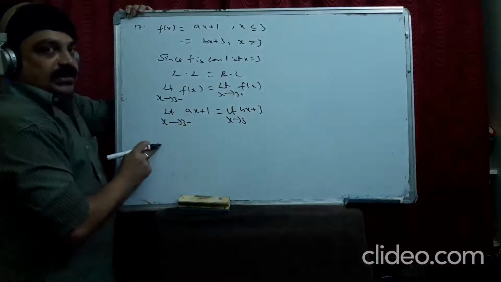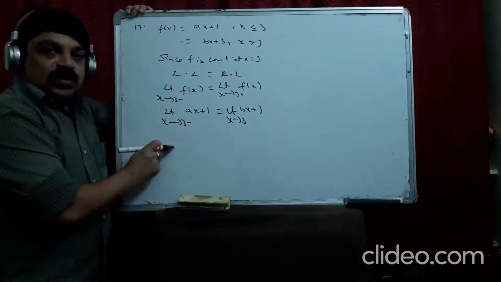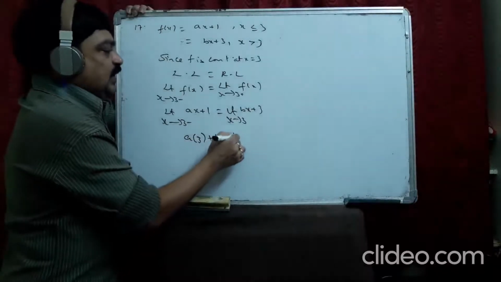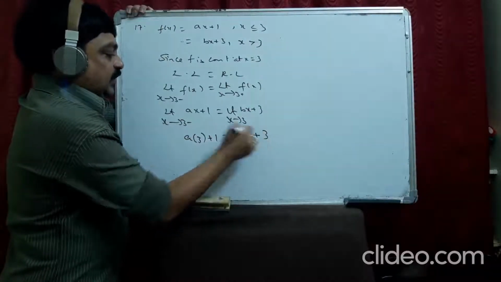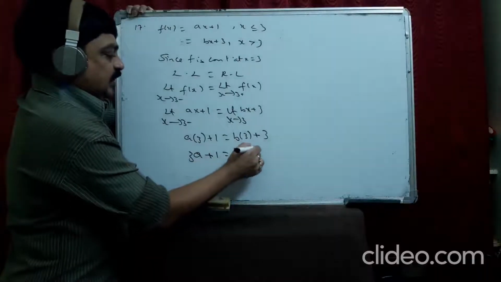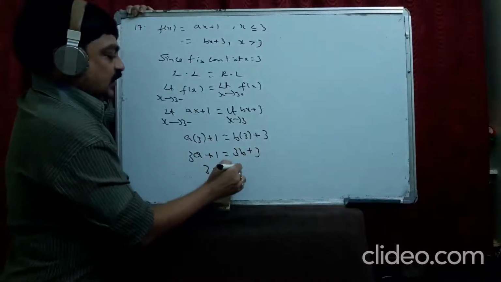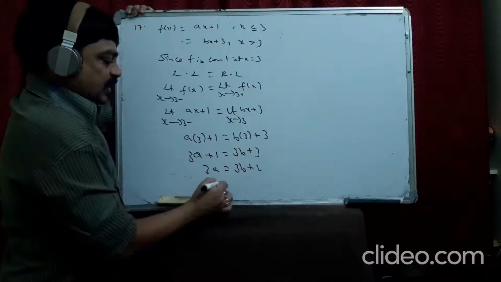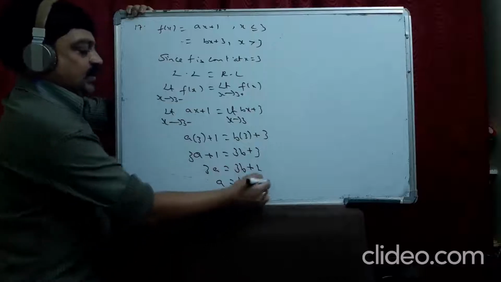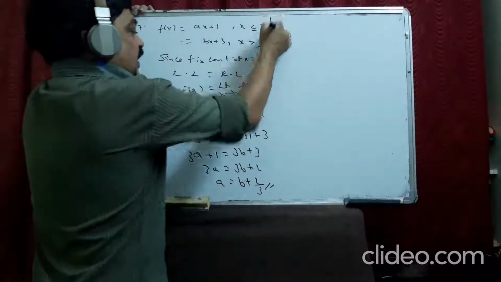When you are substituting the values, you are not supposed to write the limit. a into 3 plus 1, b into 3 plus 3. So 3a plus 1 is 3b plus 3. 3a is equal to 3b plus 2. a is equal to b plus 2, divided by 3. This is the relation between a and b.